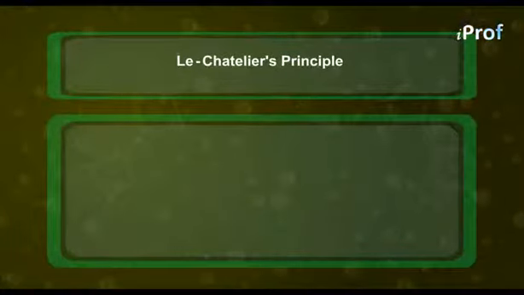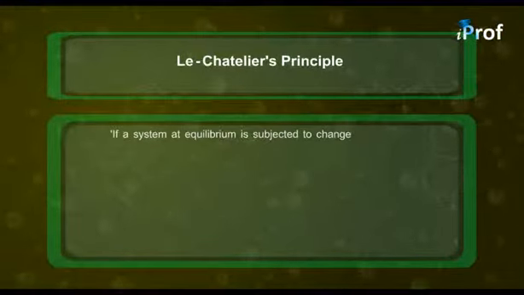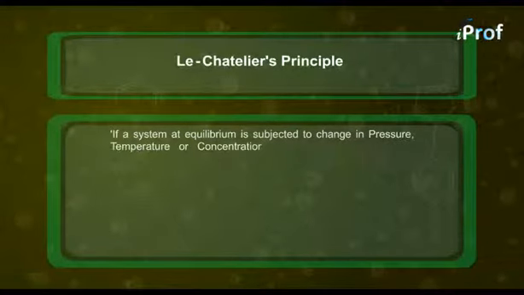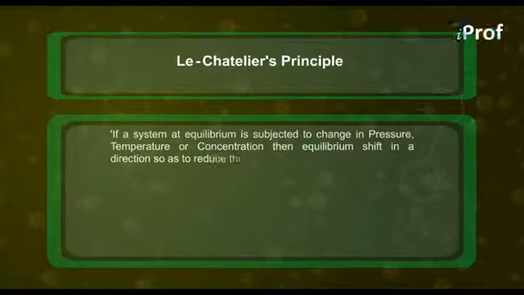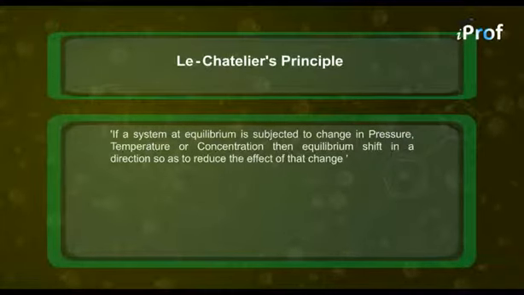Now we shall be dealing with the last part of this chapter, that is Le Chatelier's principle. According to that, if a system in equilibrium is subjected to a change in pressure, temperature or concentration, then equilibrium shifts in a direction so as to reduce the effect of that change. In order to understand it further, let us consider some examples.